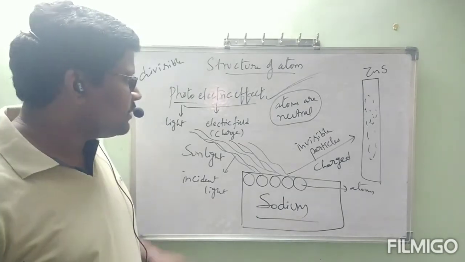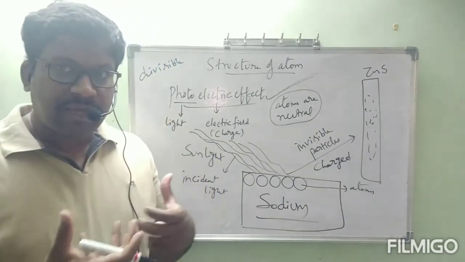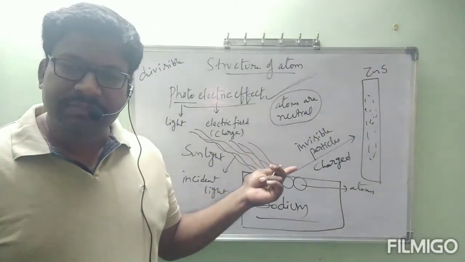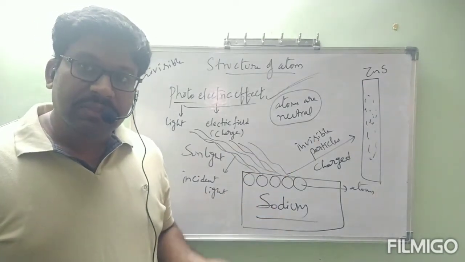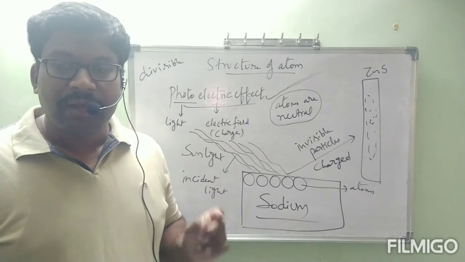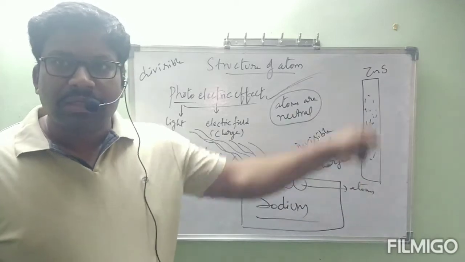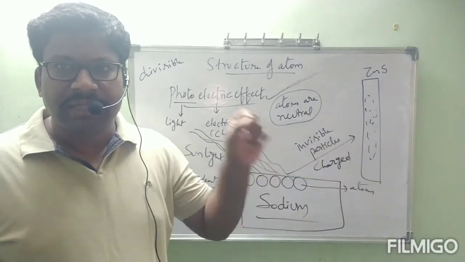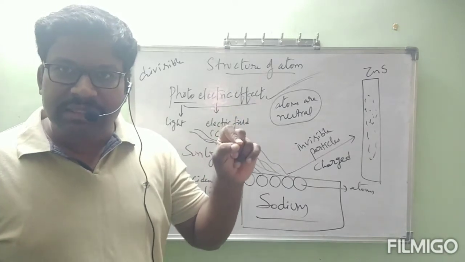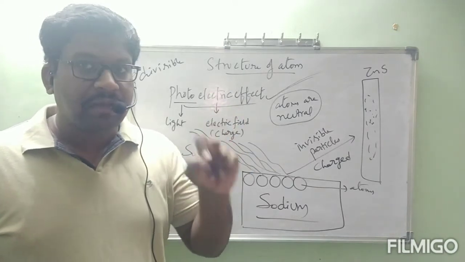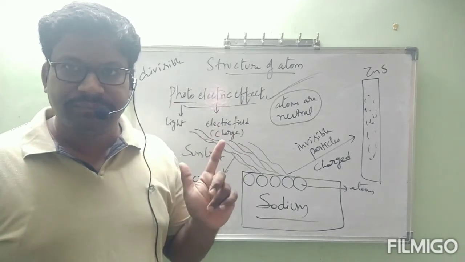By observing the photoelectric effect experiment, we have seen that even though we are not able to see these invisible particles, they came out from atoms. Even though we are not able to see sodium atoms, we are able to recognize some charged particles on the zinc sulfide screen. By seeing the dots on the zinc sulfide screen, we come to know that some charged particles came out of atoms. The meaning of that is that atoms are definitely divisible.